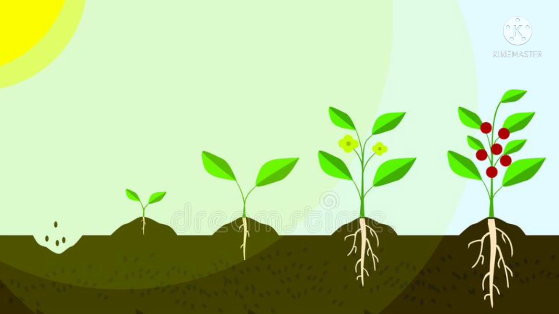How is the plant growing? It grows due to the sunlight and proper watering. Okay, so due to sunlight, how does it grow? It converts the heat energy from the sunlight into the chemical energy. So by converting the heat energy into the chemical energy, it is growing day by day.